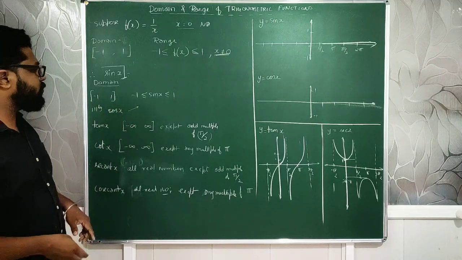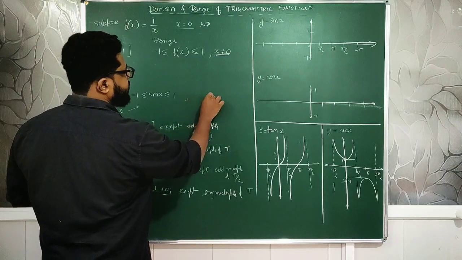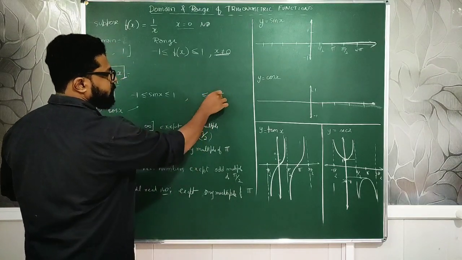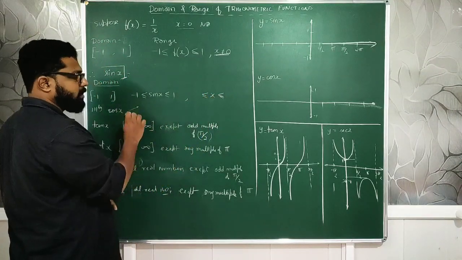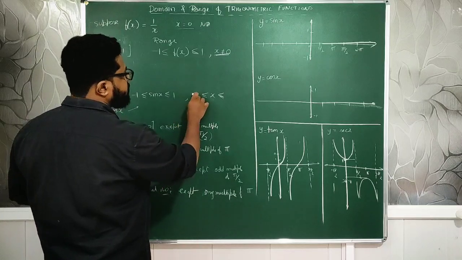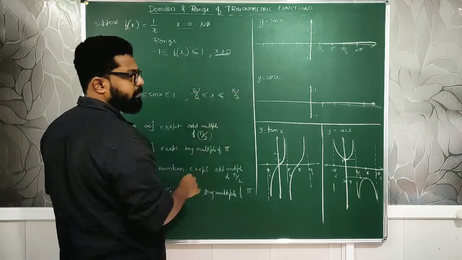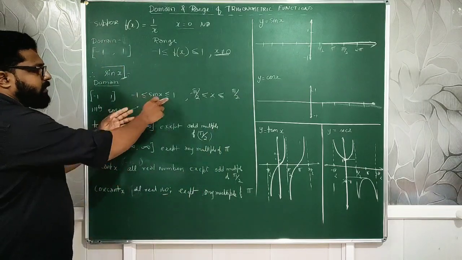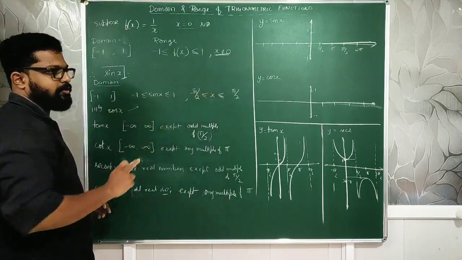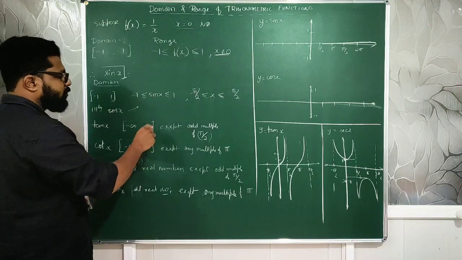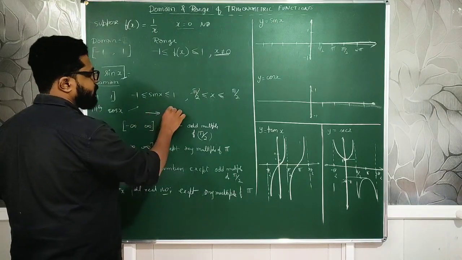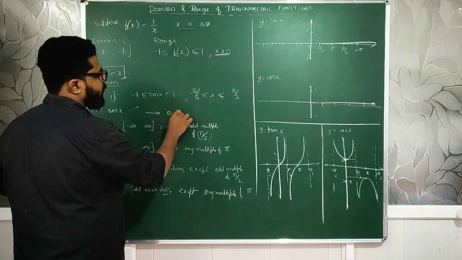Now, what is this x? x is nothing but an angle. Agree or not? x is nothing but an angle. That should vary, for sine, from minus pi by 2 to plus pi by 2. So angle x will vary from minus pi by 2 to plus pi by 2, whereas for cos, it will vary from 0 to pi.